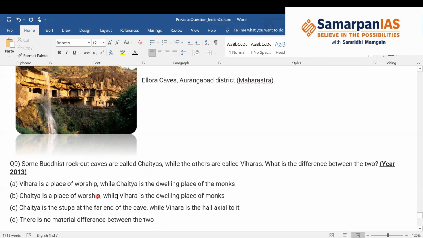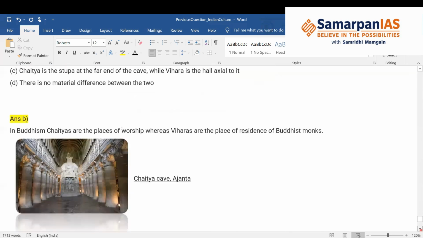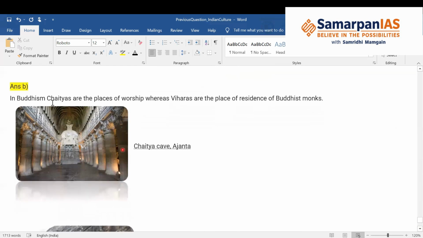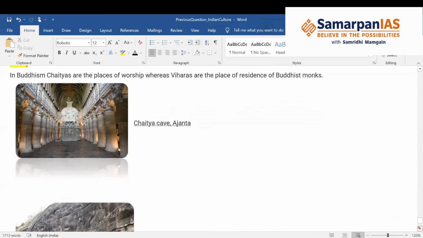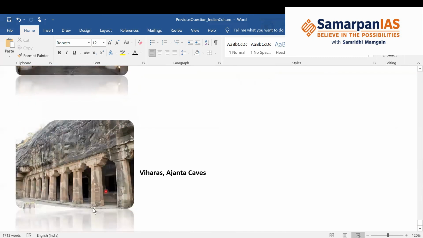Chaitya is the place of worship while vihara is the dwelling place of monks. So B is the correct answer. In Buddhism, chaityas are the places of worship, whereas viharas are the place of residence of Buddhist monks. This is an example of a chaitya cave at Ajanta. And this is an example of viharas at the Ajanta caves.